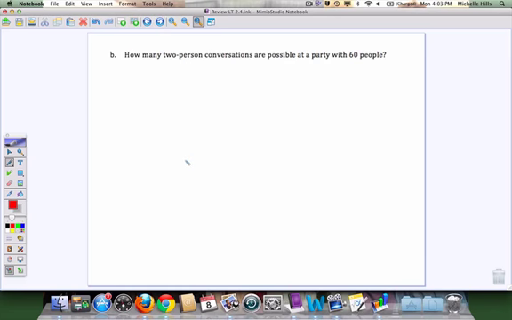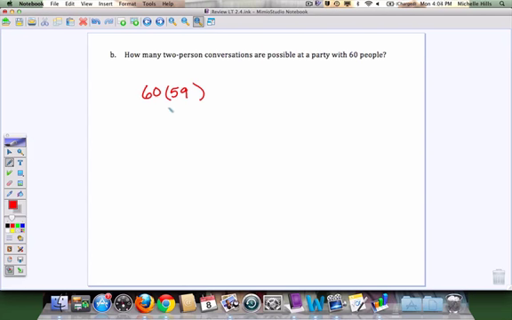How many two-person conversations are possible with a party of 60 people? Well, I'm starting with 60 people. Each person can have a two-person conversation with 59 other people. They can't talk to themselves and have a two-person conversation. Now they can talk to themselves, but in theory it is not a two-person conversation. So each of those 60 people could have 59 other conversations.